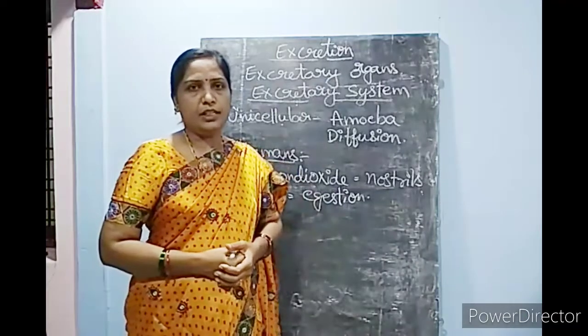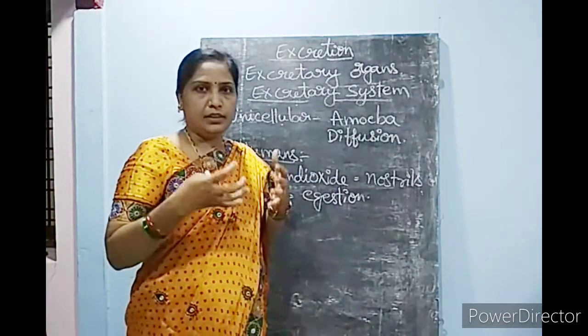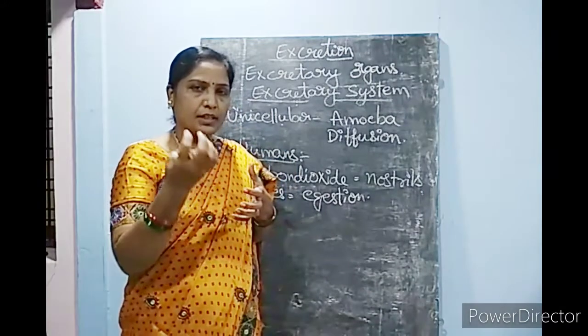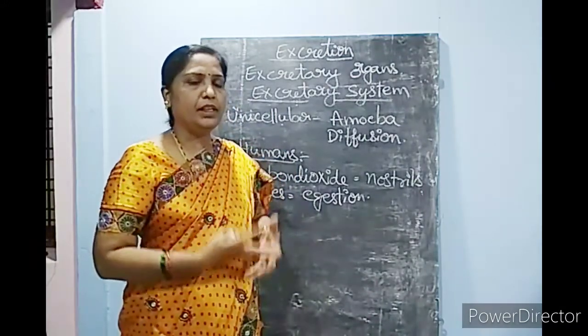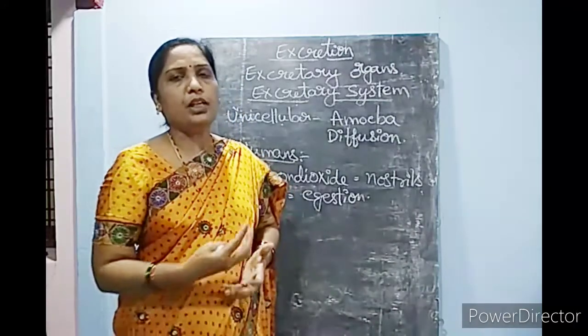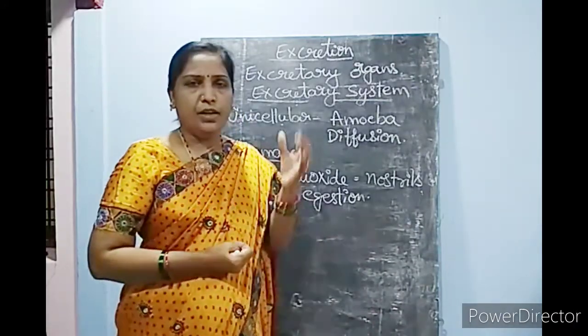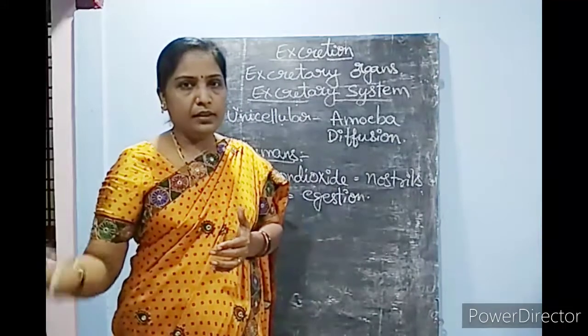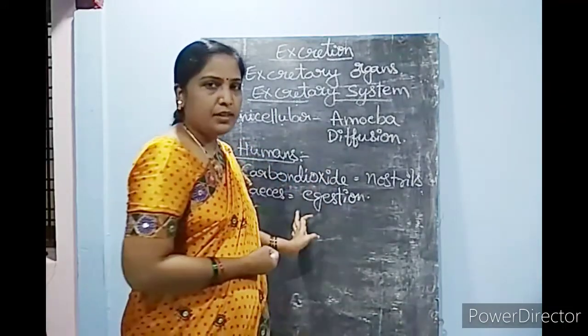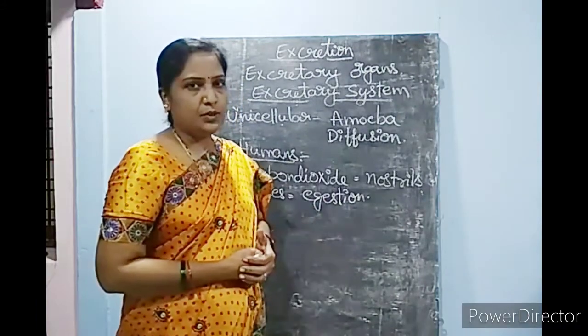You learnt in the digestive system that the useful nutrients are absorbed by the villi in the small intestine, and the undigested food goes to the large intestine, from there to the rectum, and then through the anus it is sent out from the body.